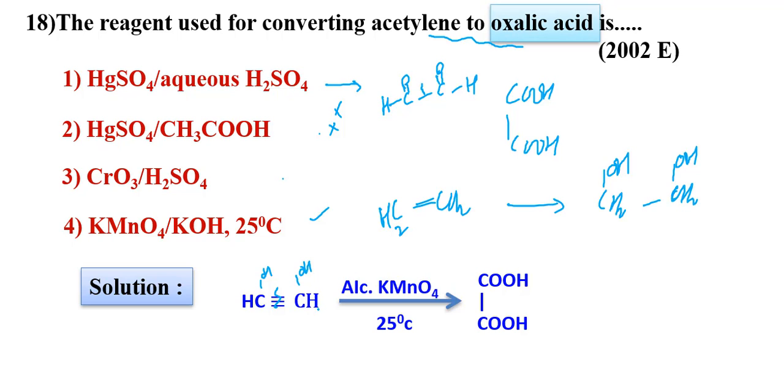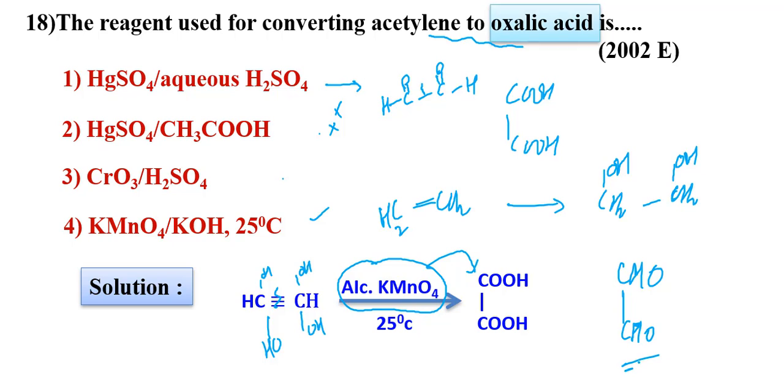So 2 times OH is there. Then aldehyde will form initially. The aldehyde in the presence of KMnO4 immediately gets oxidized and forms oxalic acid. The aldehyde group is a very sensitive group. It cannot stop at the aldehyde position. This aldehyde is immediately converted into carboxylic acid.